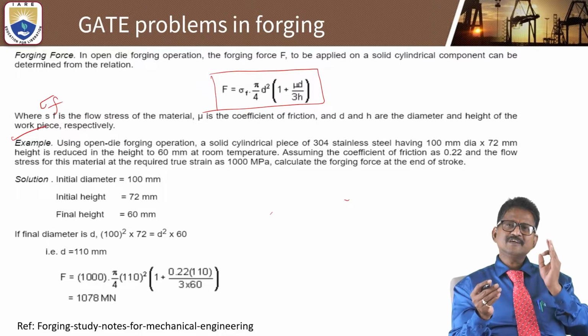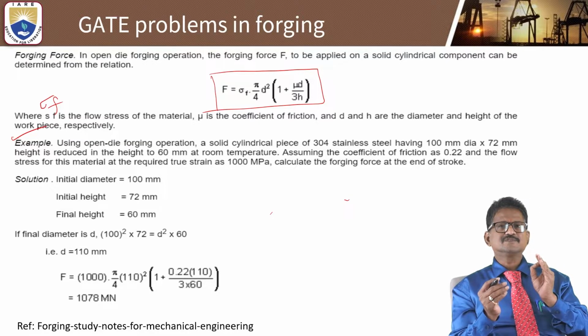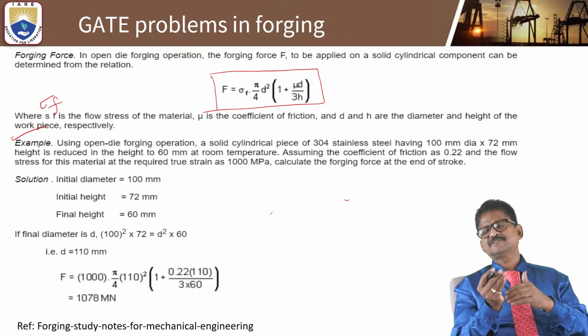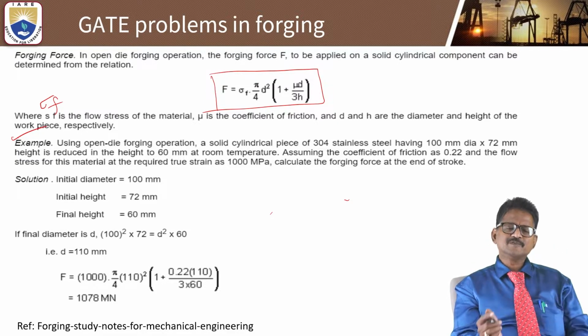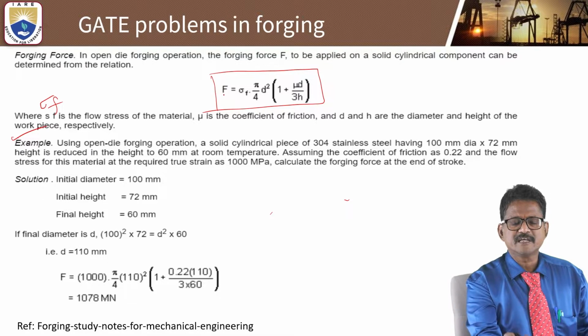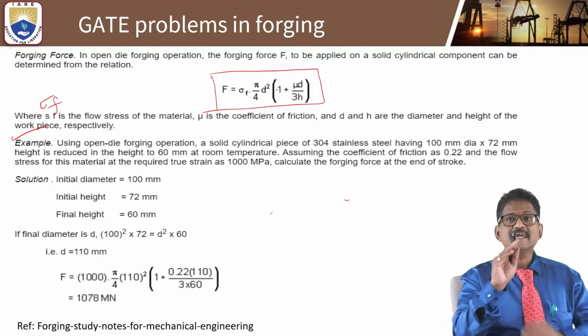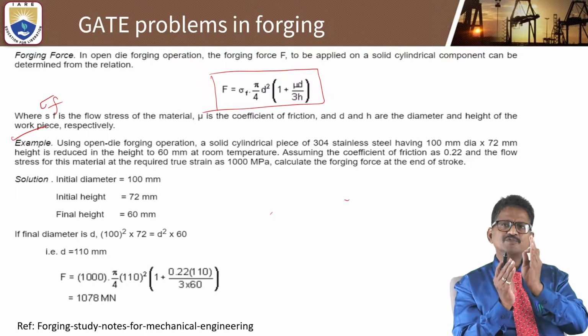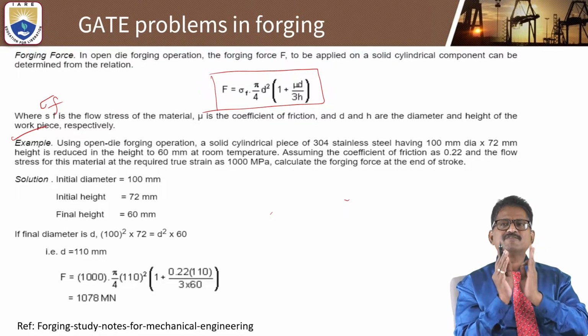But when you are discussing problems, in GATE or any competitive examination, there are some simple problems if you know the formula. Here stress into area gives force directly, and the bracket has a constant parameter, that is 1 plus mu d by 3 h. Mu is the coefficient of friction, d is the diameter, h is the height of the workpiece.